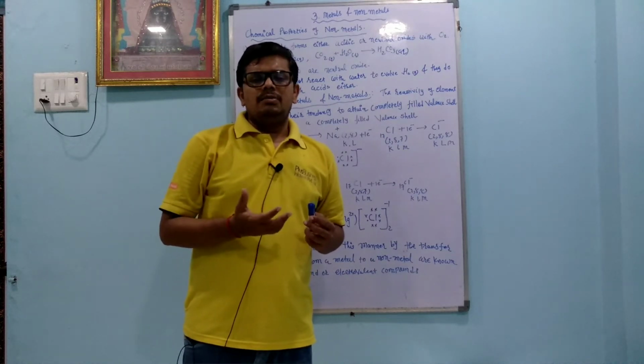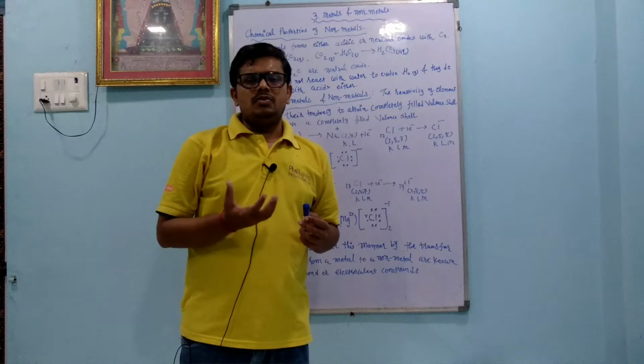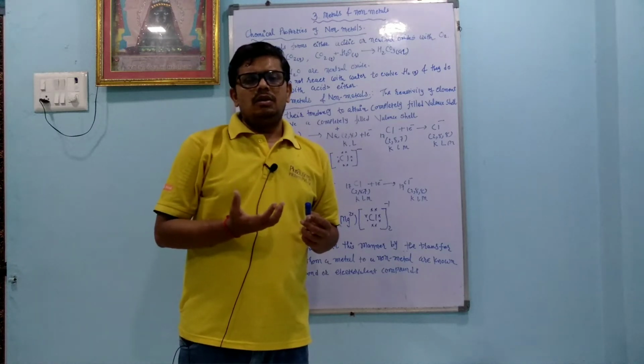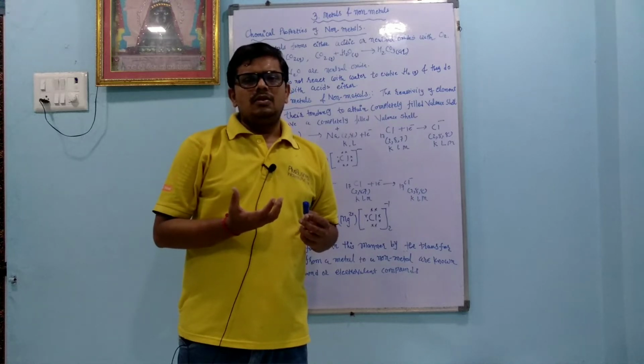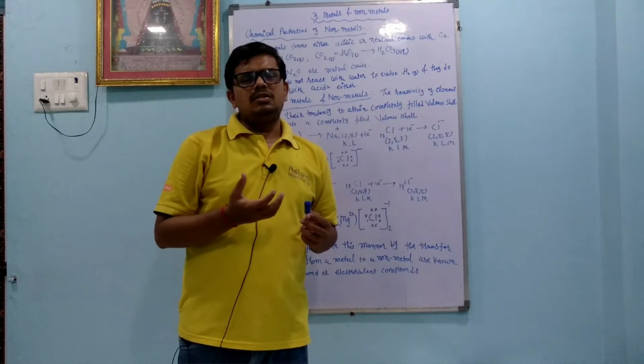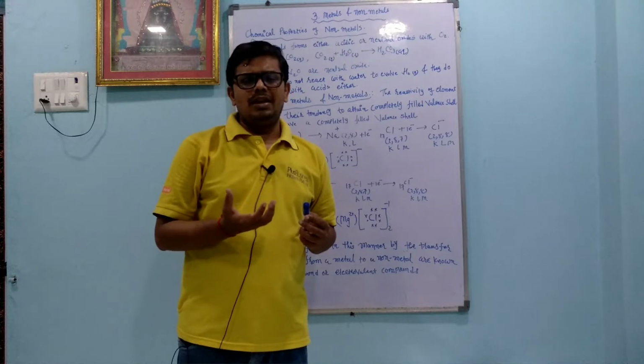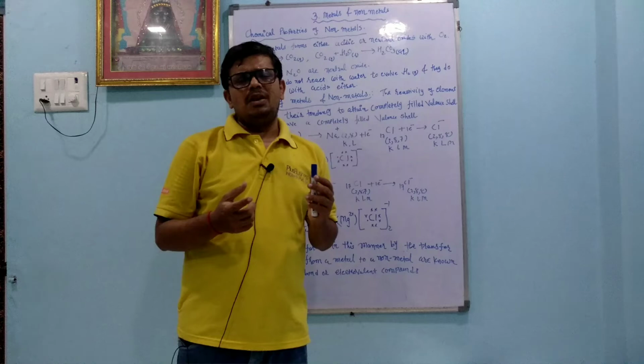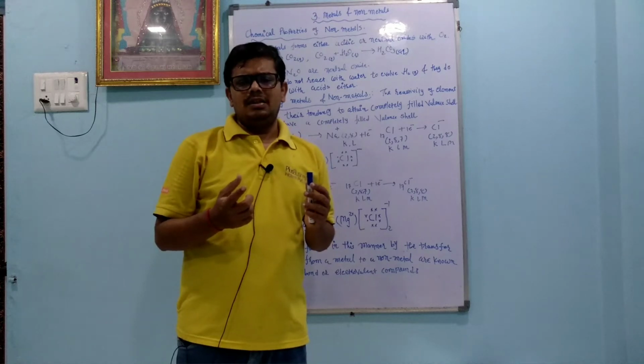Example, sulfur is a non-metal. It reacts with oxygen to make sulfur dioxide. This sulfur dioxide reacts with water to make sulfurous acid. Okay, and by another reaction, sulfurous acid converts into sulfuric acid. So from sulfur we get sulfuric acid. So non-metal oxides are acidic in nature.